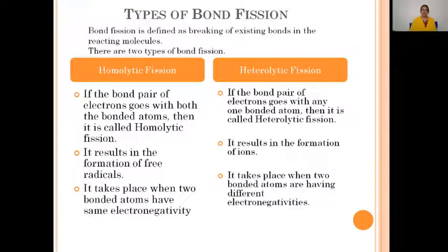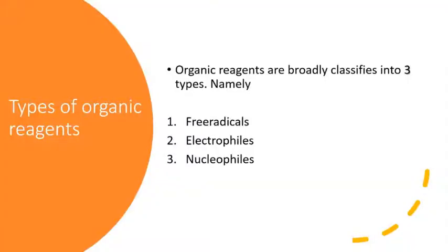This is about the differences, or comparative study, of the two types of bond fission. In organic chemistry, we come across three types of organic reagents: first, free radicals; second, electrophiles; and third, nucleophiles. Let us discuss all these organic reagents one by one in detail.